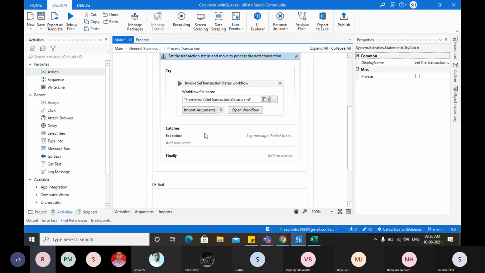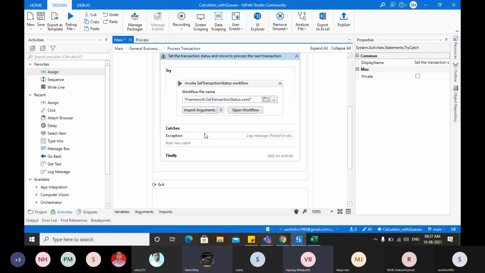To increment the transaction item. The wrong answer. If we need to perform any operation after the exception happens, then we can keep those activities in the finally block. So why do we have a try catch in the finally block? That's my question. Here it is trying to set the transaction status, and if there is any exception during this step, it will be handled by this.